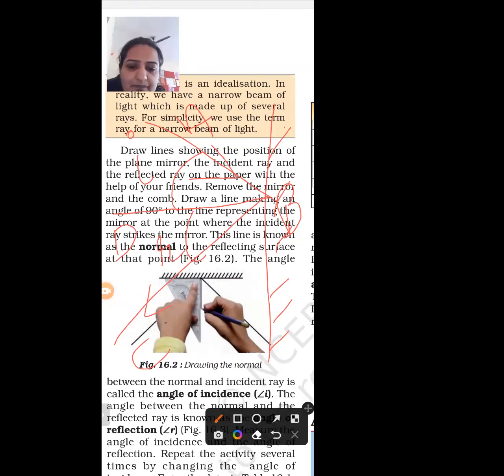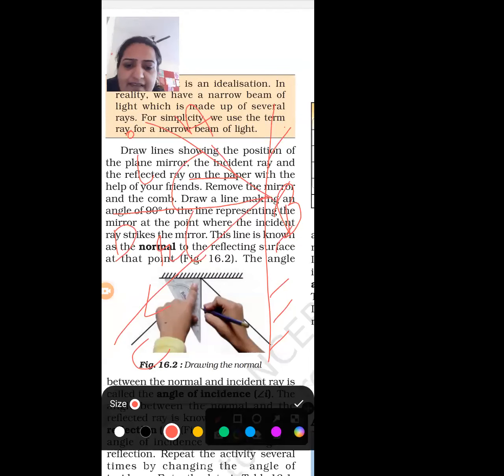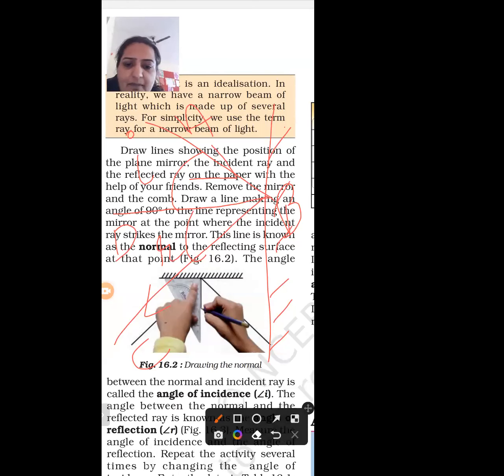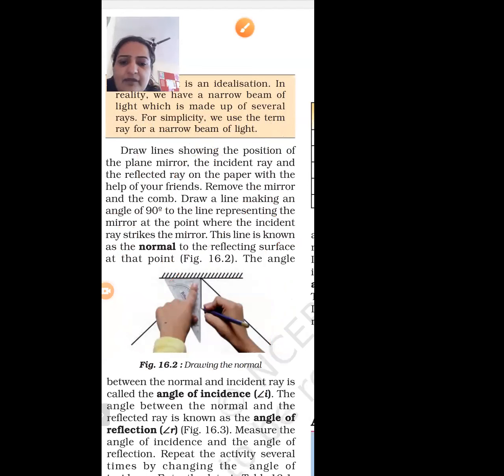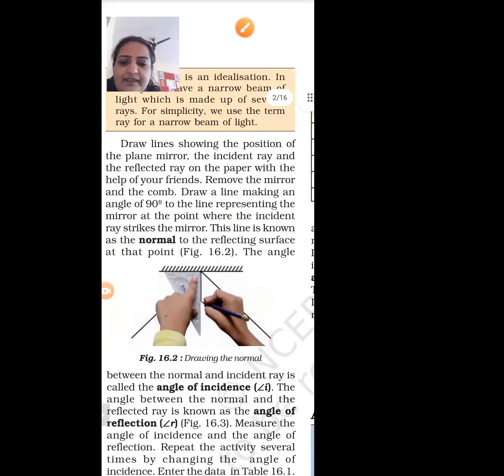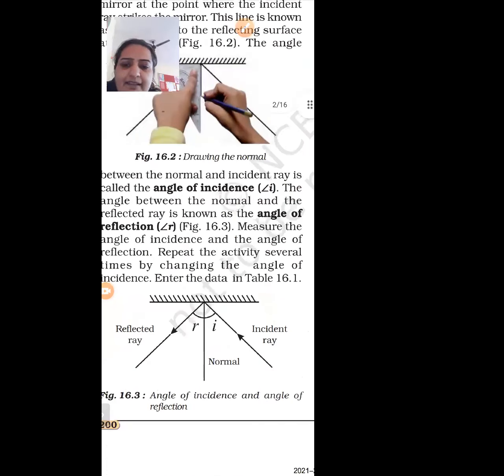And the first law of reflection: angle of incidence is always equal to angle of reflection.